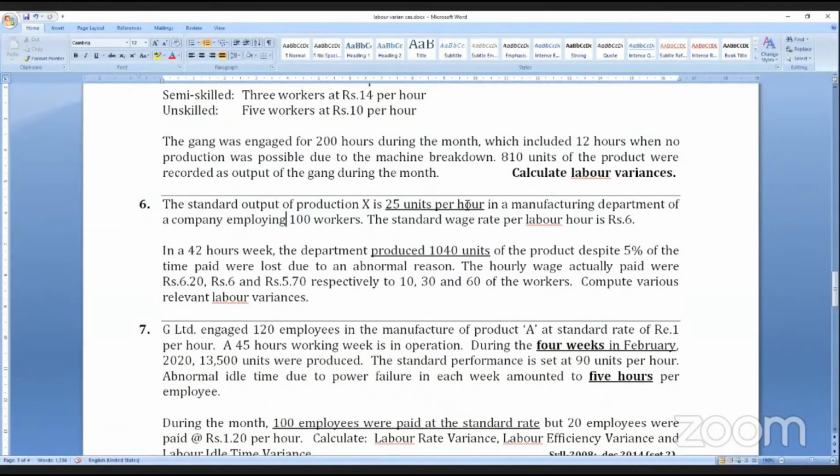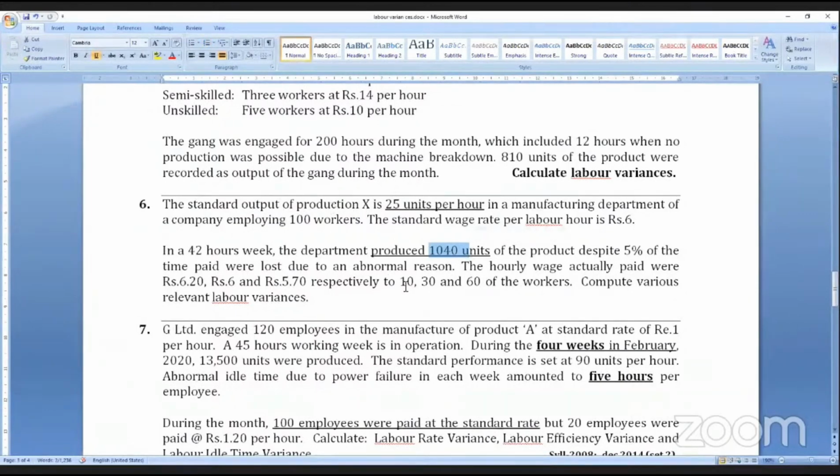If they work for 1 hour, they are expected to produce 25. 100 workers into 1 hour, 100 hours is equal to 25 units. For 1040 units, how many hours? 1040 into, so you do it, and you will get the answer.